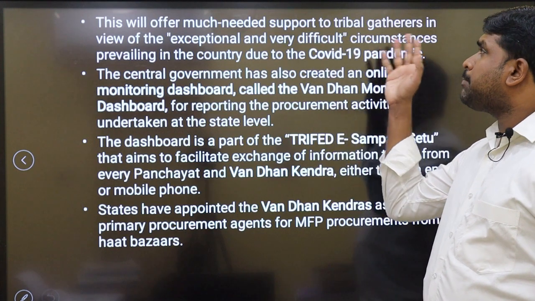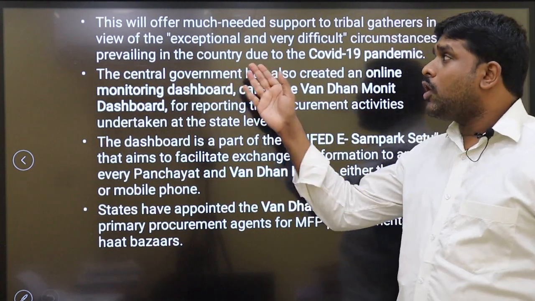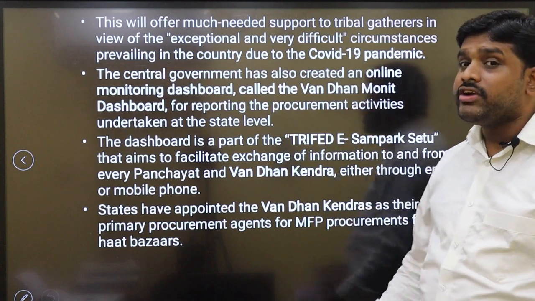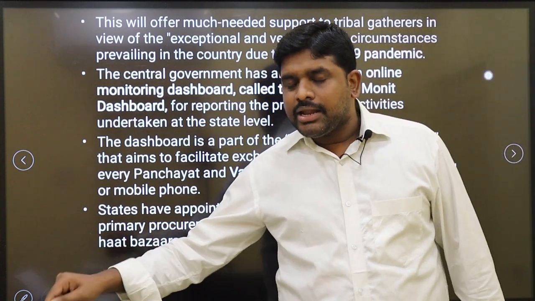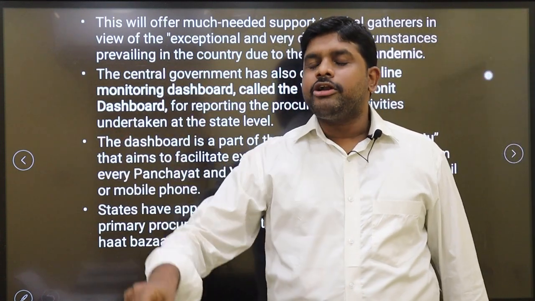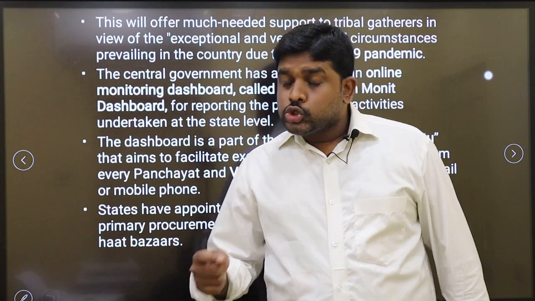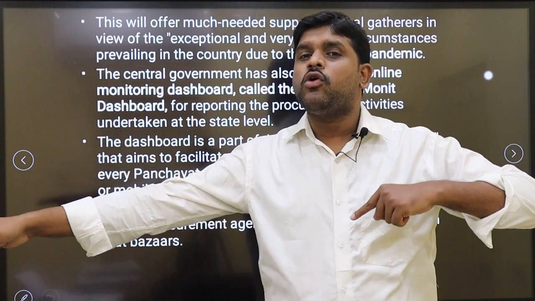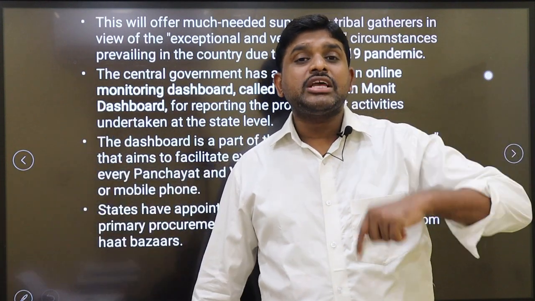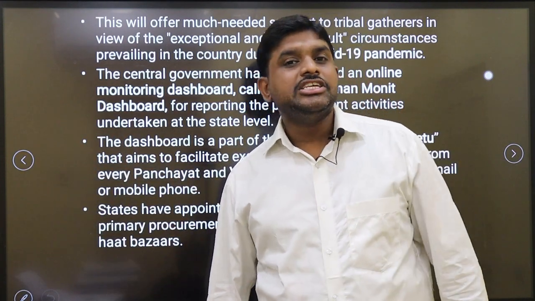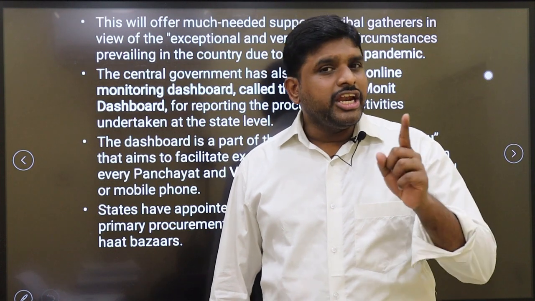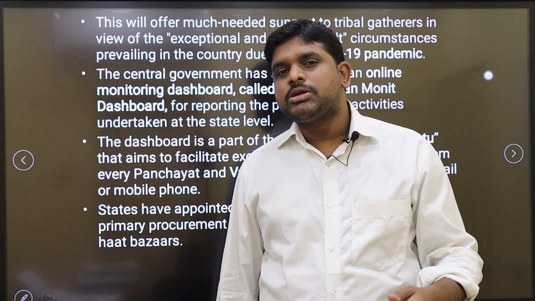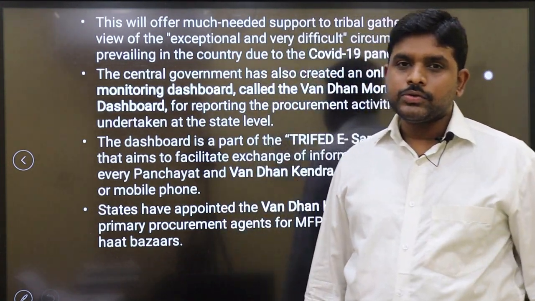This will offer much needed support to tribal gatherers in view of the exceptional and very difficult circumstances prevailing in the country due to the COVID-19 pandemic. In these pandemic times, there is a requirement of providing them with funds. So in order to provide them with enough funds when the market is absent because of COVID-19, the minimum support price revision is a much needed step taken by the government. We need to appreciate the step taken by the Ministry of Tribal Affairs by revising the minimum support price for minor forest produce.